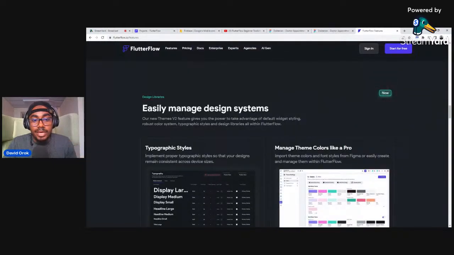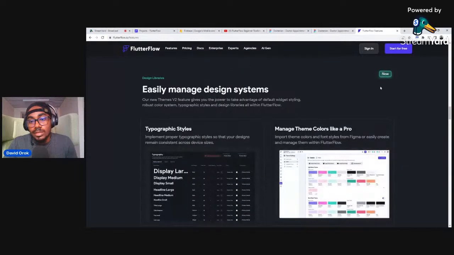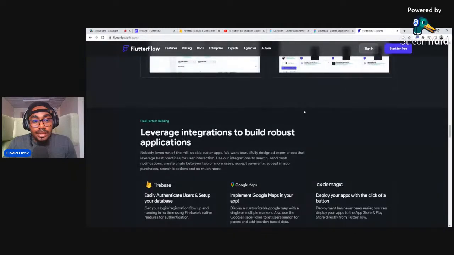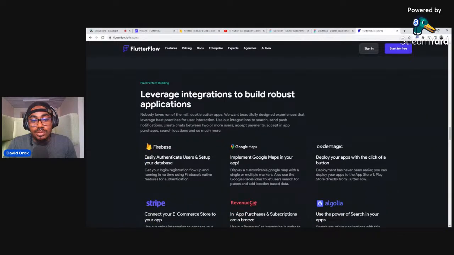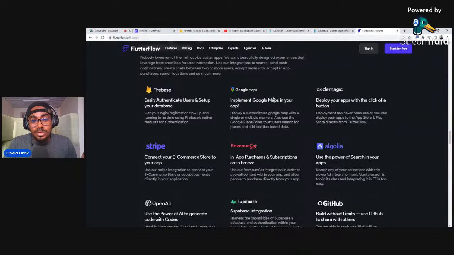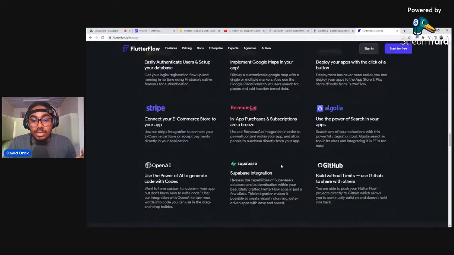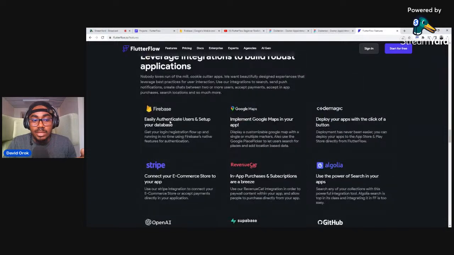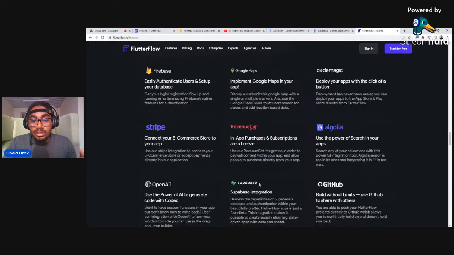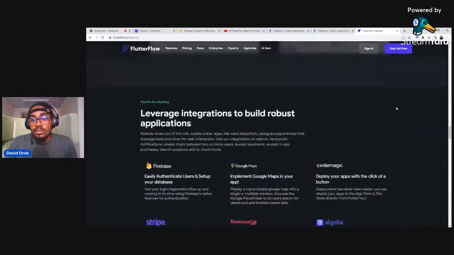Okay, so this is all of it. You can easily manage your design systems. This one is like a new thing. And then you can leverage integrations to build robust applications: Firebase, Google Maps, CodeMagic, RevenueCat for payment, Stripe for payment, Algolia, OpenAI, Supabase. Basically, what Firebase does, Supabase does too. Then GitHub and all of those things.